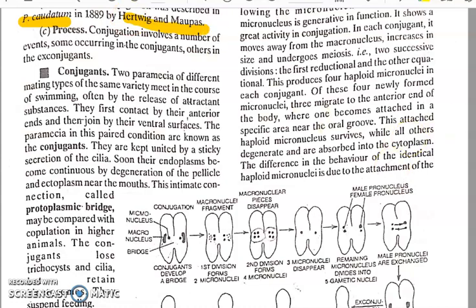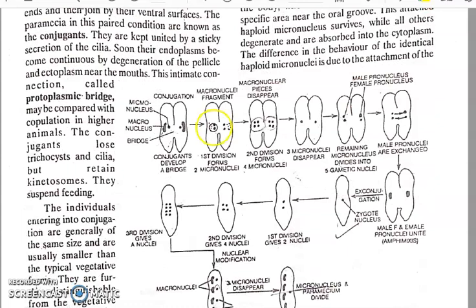So what exactly occurs in this? As you can see here, the two Paramecium are of different mating types. They come together in the course of swimming, and they get attached to each other anteroventrally, from the anterior to the ventral side, and they are kept in this state only for 10 to 15 hours till the conjugation gets over. They lose cilia and stop feeding during conjugation, and their movement becomes slow.